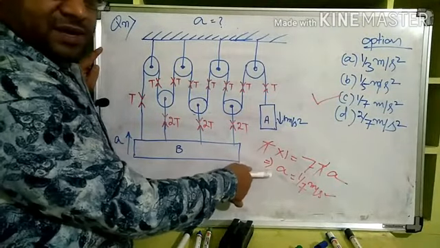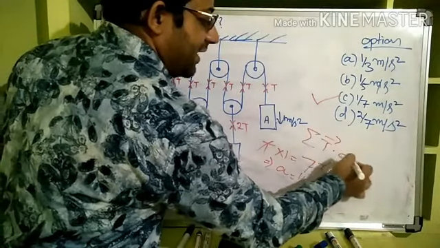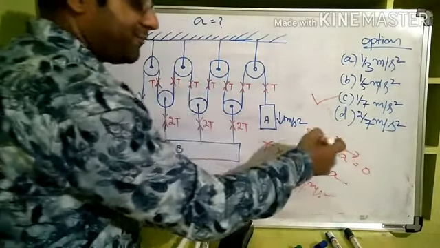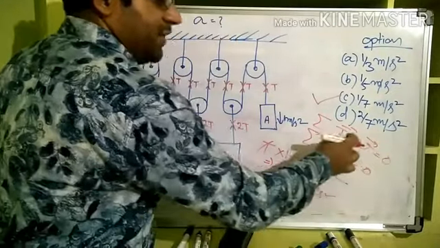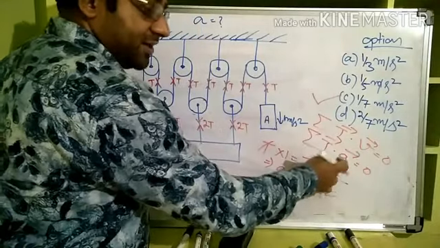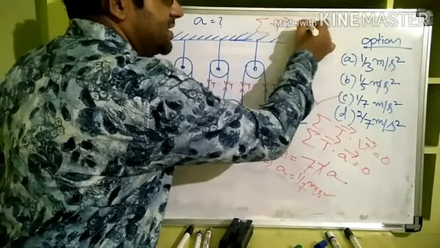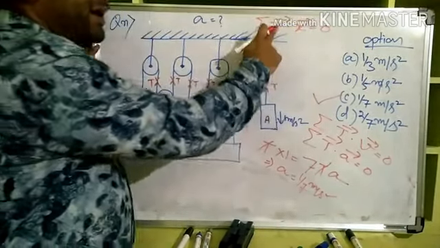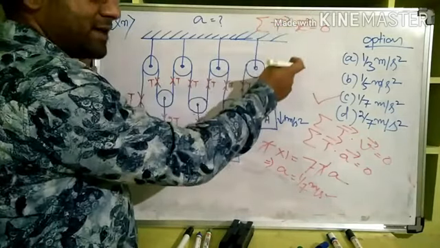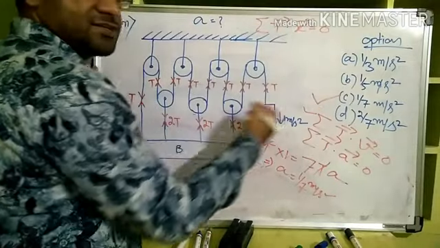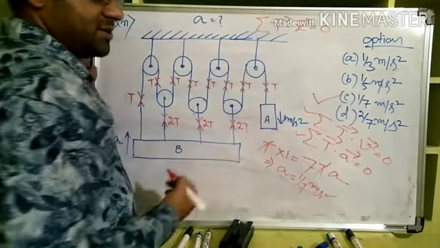Now where did this come from? I'm just repeating, this came from summation of T dot a is equal to 0, and where did that come from? That came from T dot v is equal to 0. We differentiated this with respect to time and we got this. And where did this come from? That came from summation of T dot x is equal to 0. This was our original trick where the work done due to internal force is equal to 0, and we differentiated once with respect to t, we got this shortcut, and we differentiated this also with respect to t, again we got this trick.